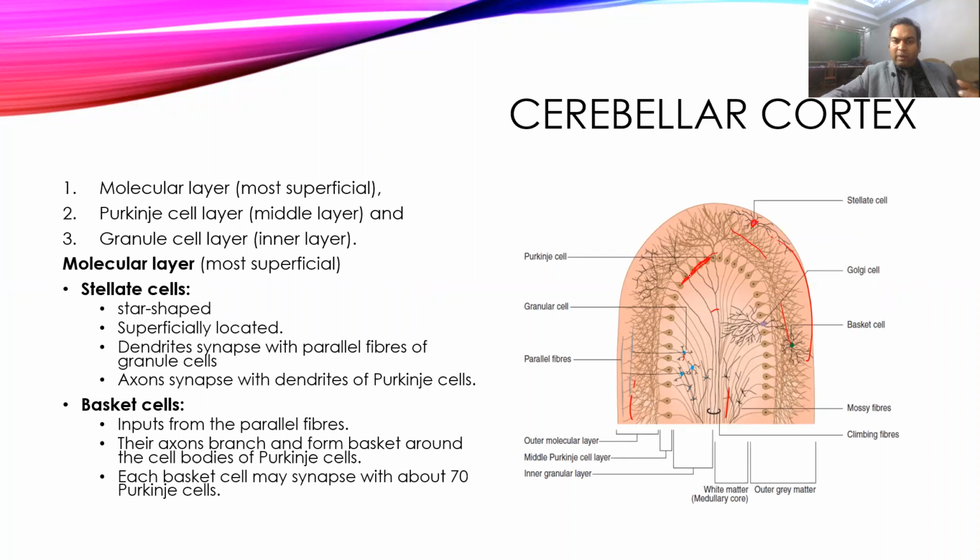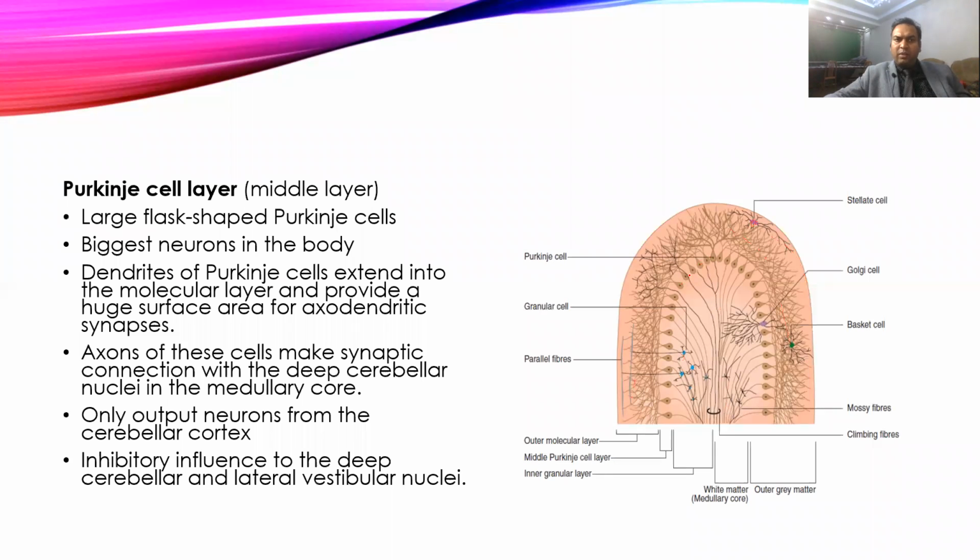Okay. Then come to the basket cell, which is also present in the molecular layer, and it also receives input from the parallel fibers. Its axons have branches and form a network of branches around the Purkinje cells, and it looks like a basket. That's why the name basket cells is given. And each basket cell will synapse with about 100 different Purkinje cells. So there is a lot of synapses going on in this cerebellum.